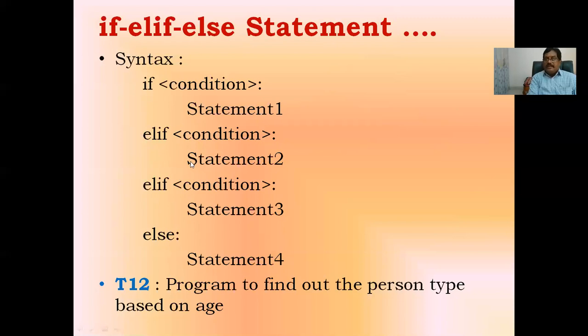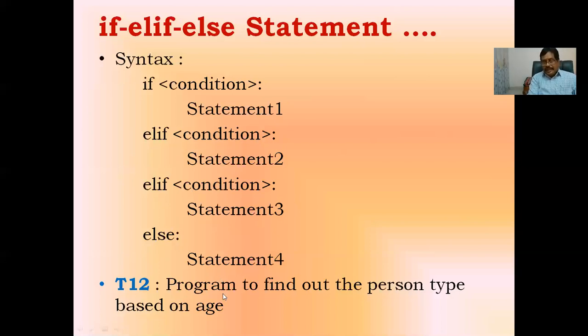Again, if this condition is false, it comes to here. Here on this else part, again it has one more if else statement. Because of this elif keyword, I am going to use one more condition. If this condition is satisfied, it is going to execute statement 3. If all these 3 conditions are not satisfied, at that time it will come to the else part, and statement 4 is going to be executed.